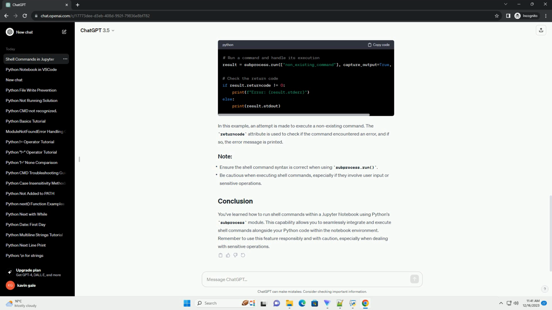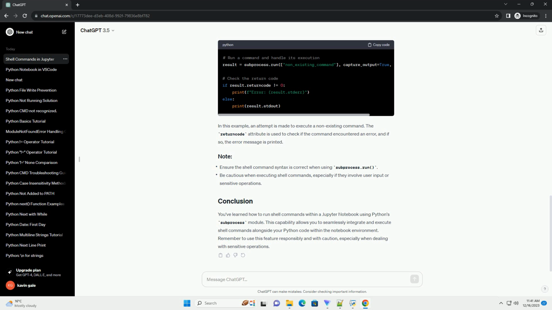module. Python's subprocess module allows you to spawn new processes, connect to their input/output/error pipes, and obtain their return codes. This module provides functions for running shell commands and retrieving their output. First, import the subprocess module in your Jupyter Notebook. You can use the subprocess.run function to execute shell commands.